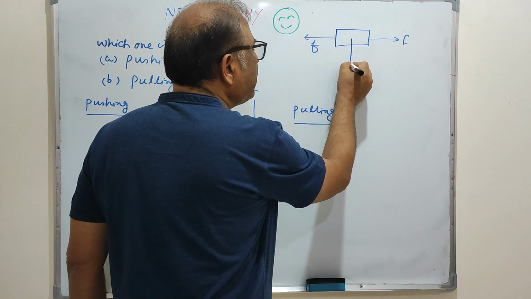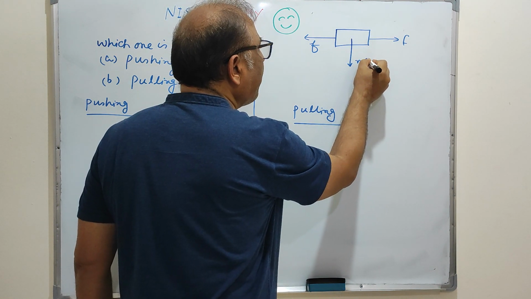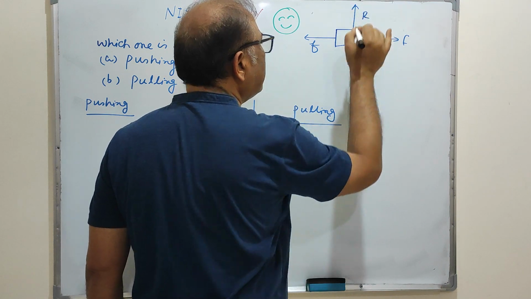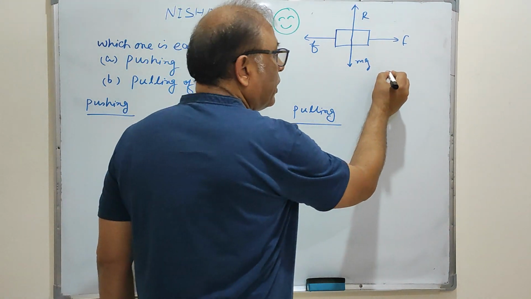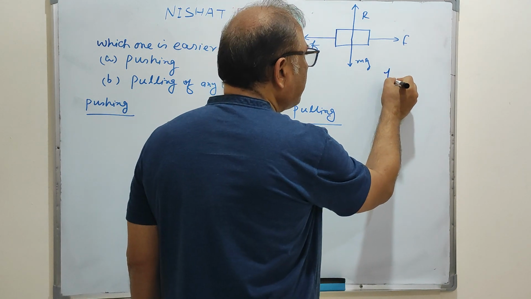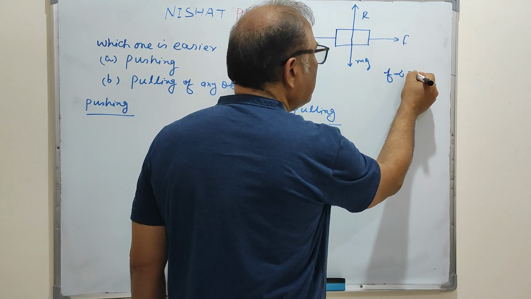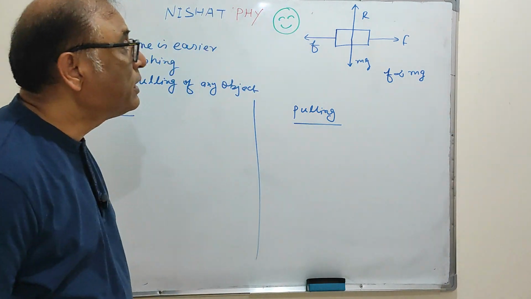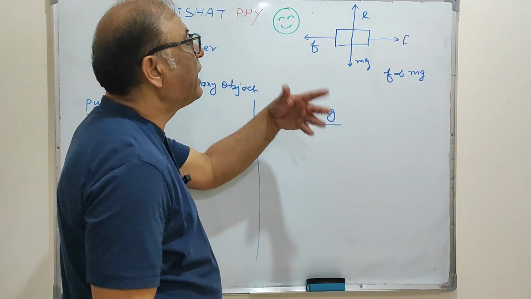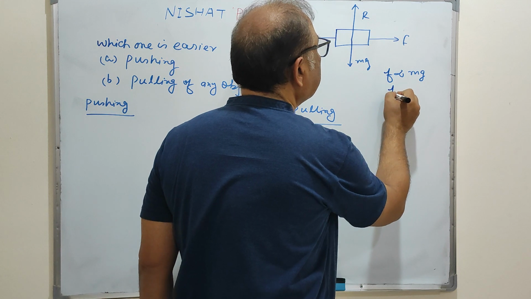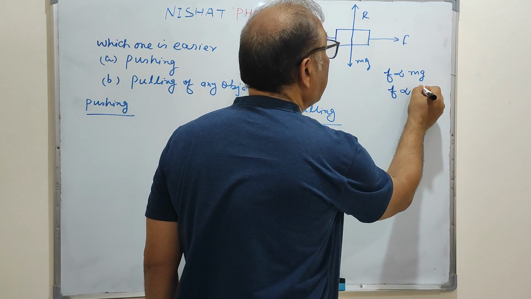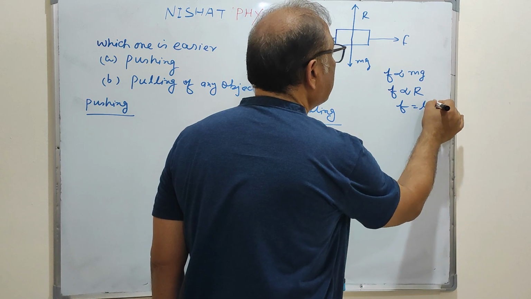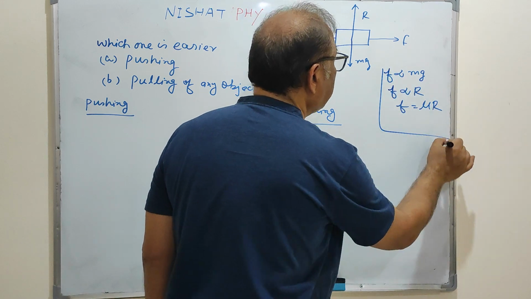You know that mg in the downward direction is the weight, and opposite to that is R, the normal reaction. Frictional force is directly proportional to the weight, and weight is equal to the normal reaction. So f is proportional to R and f equals mu R. This is the common concept about friction.